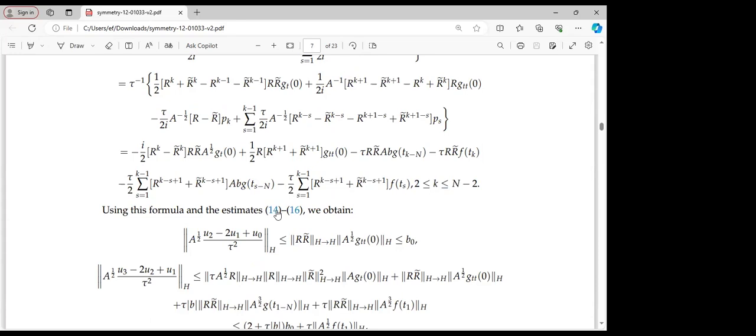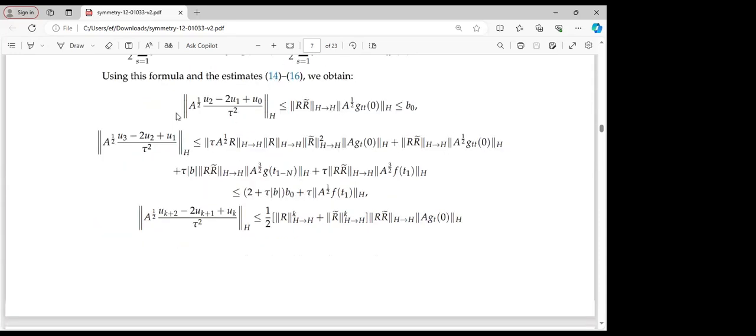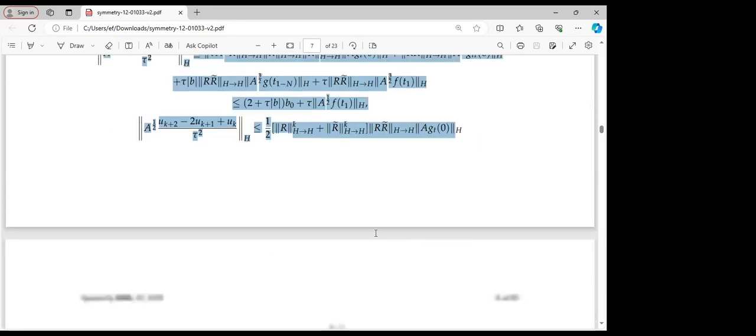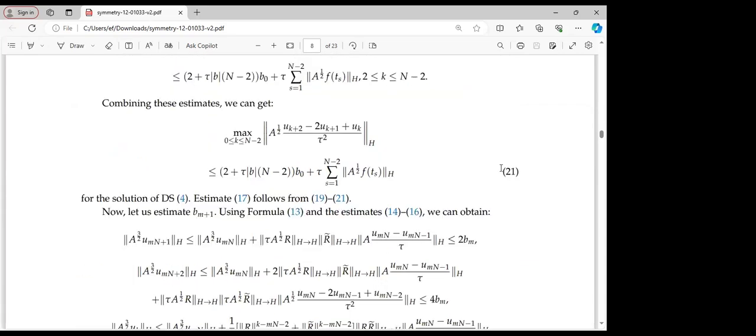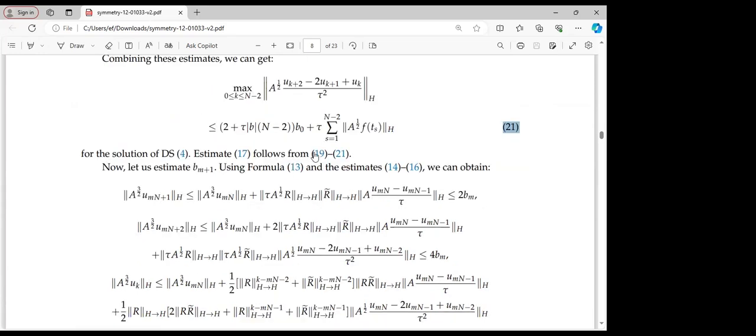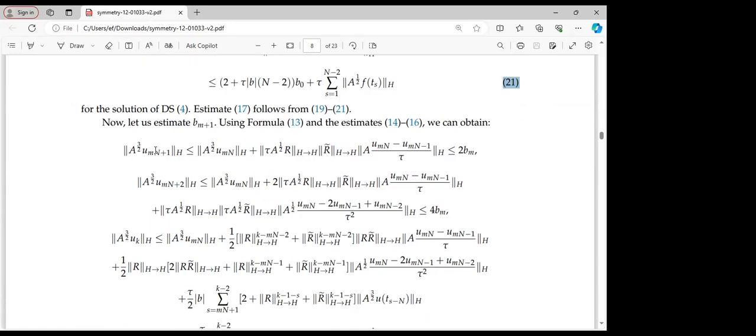On further using the formula and estimates 14, 15, and 16, if we simplify, that will lead us to obtain the following. Though quite a bit of substitution and simplification has to be done, we will be able to obtain equation 21 for the solution of the difference scheme 4. So now estimate 17 follows from estimates 19 up to 21. Now the next goal, we will follow a similar procedure.